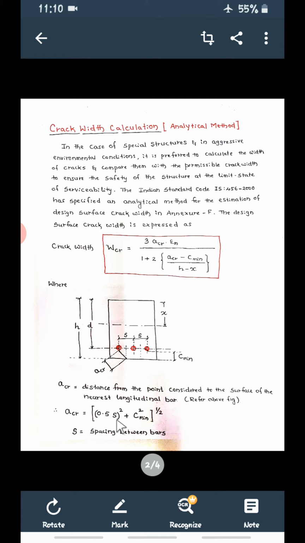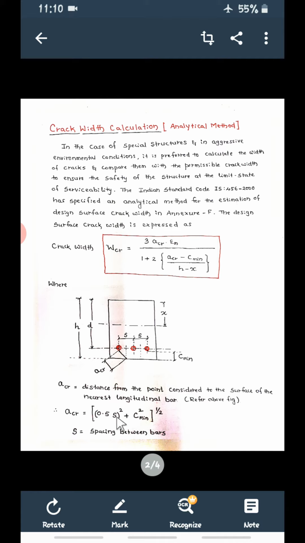Then what is this S now? See this S. The one bar is placed here, second bar is placed here, third bar is placed here. So from center of one bar to the center of another bar, this is called as a spacing. Horizontal spacing. From center of one bar to the center of next bar is S, that is horizontal spacing.